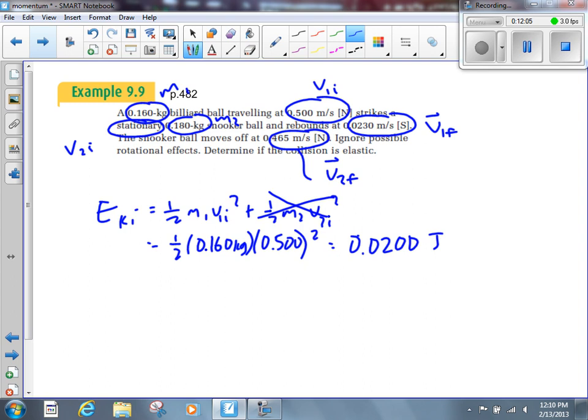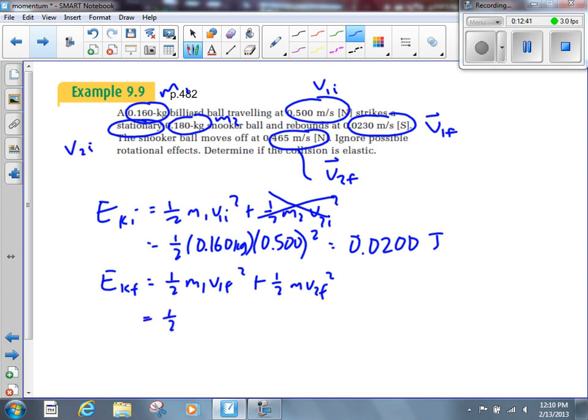We still don't know whether it's elastic or inelastic. We've got to get the final kinetic energy to figure that out. Let's calculate EKF. Let's say 1/2 m1 v1f squared plus 1/2 m2 v2f squared. Hey, what would we have done? How would this change if both of these objects stuck together? Wouldn't change dramatically, but it would change a bit. How would this look different if they stuck together? Yeah, there'd be one term in the end, right? It would be 1/2 m vf squared.